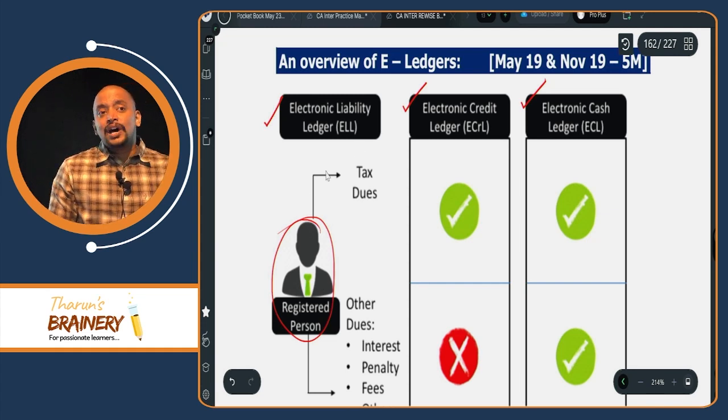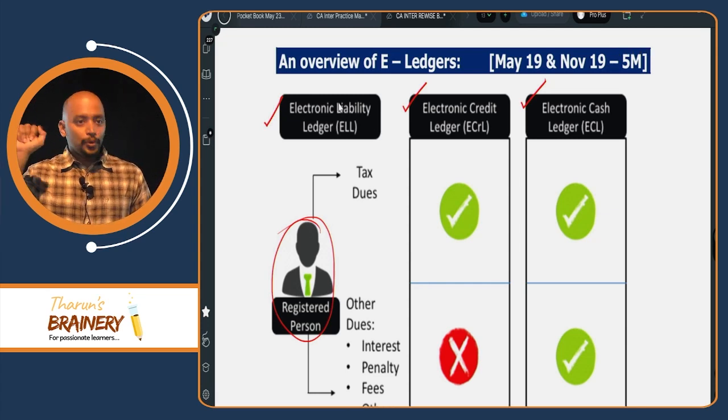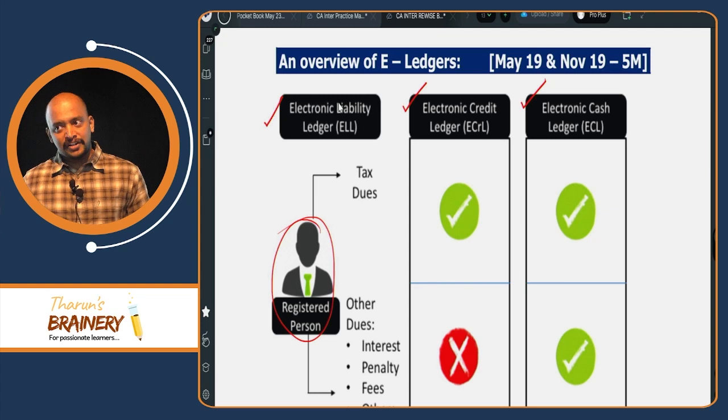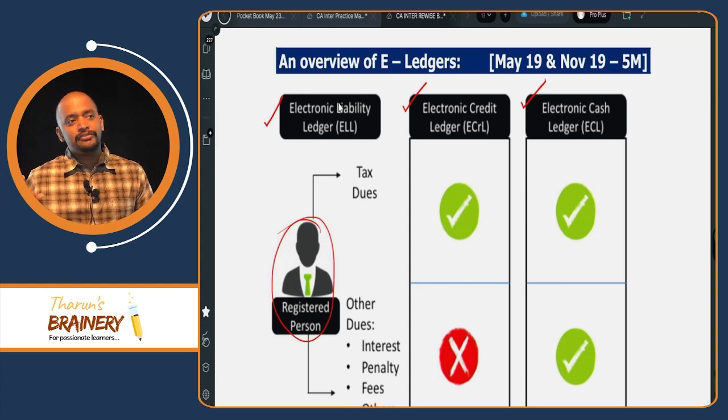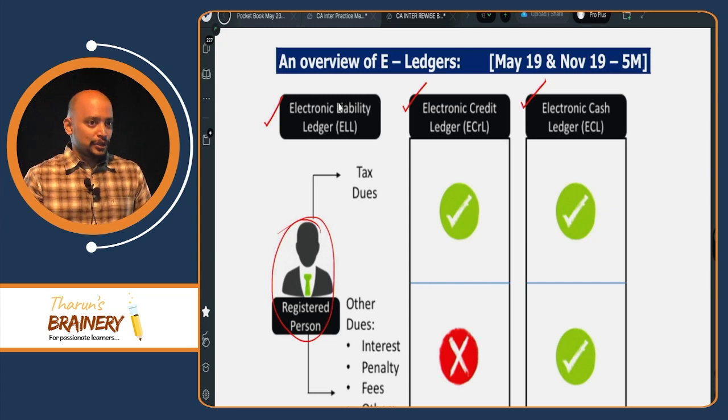What will electronic liability ledger contain? Electronic liability ledger contains 5 dues. TIPFO: T for tax dues, I interest, P penalty. Interest is on account of delay in payment of tax. Penalty is on account of non-compliance of certain provisions, offences that you commit.